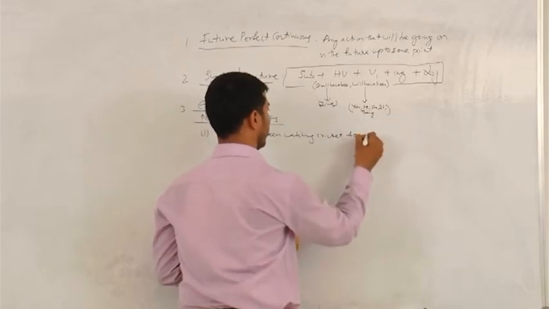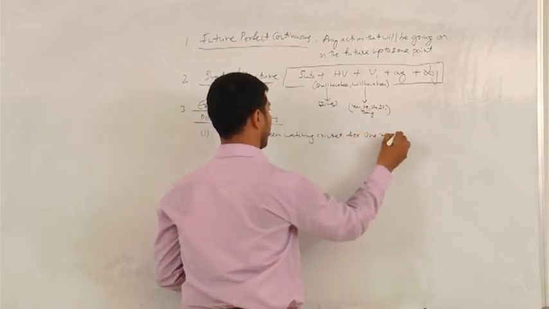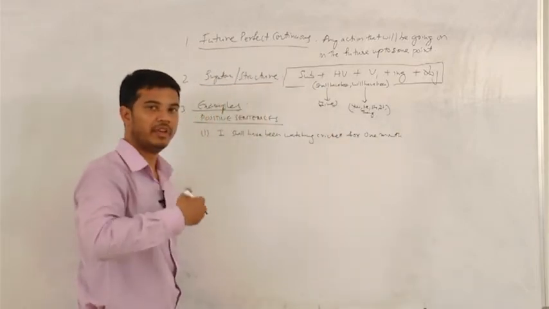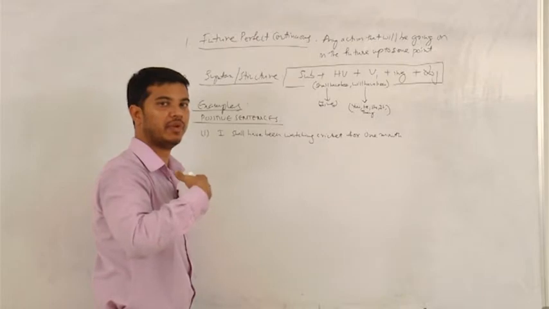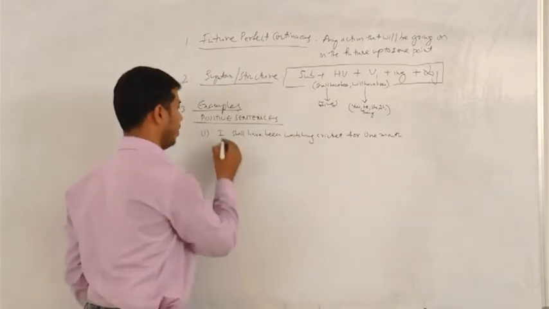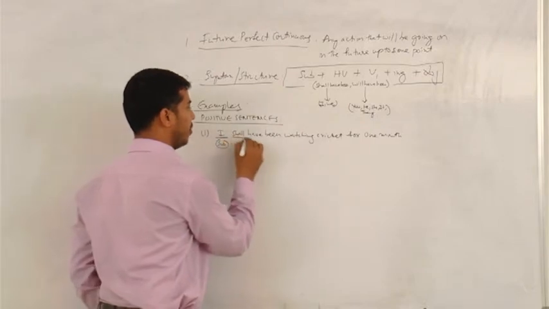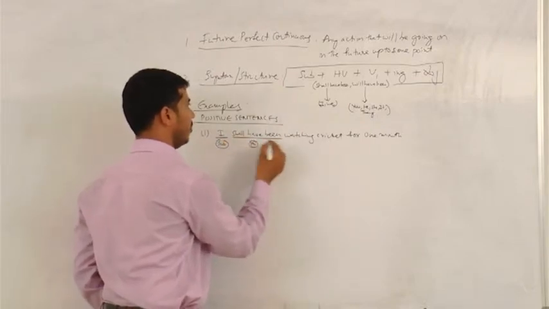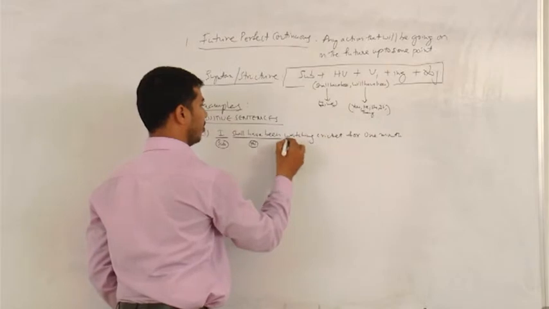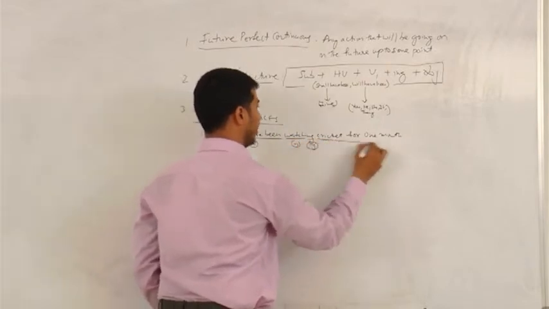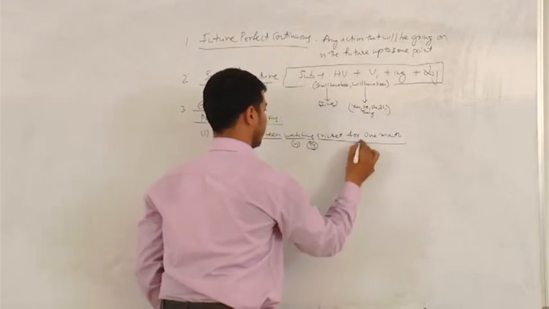For 1 month. One month implies that for the coming 1 month you'll be watching cricket. I is the subject. Shall have been is the helping verb, which we take with I. Watch is V1, ing, and cricket for 1 month is the object.